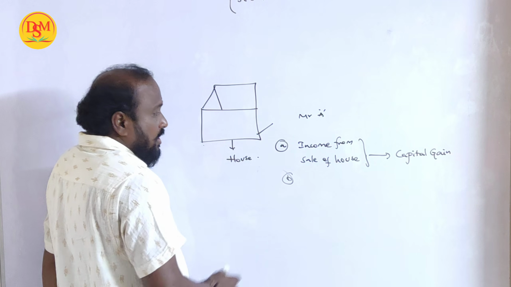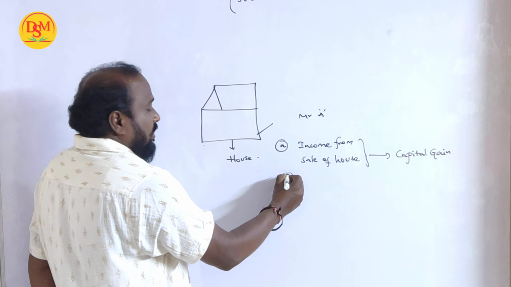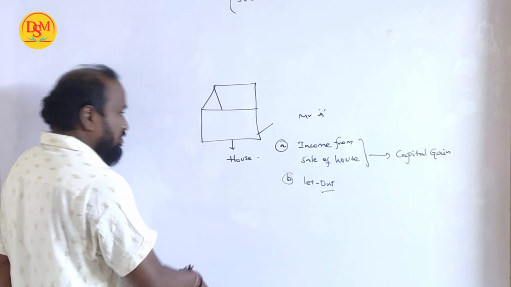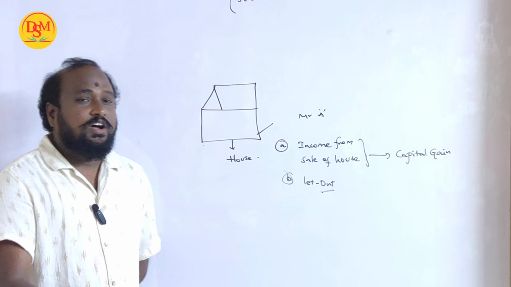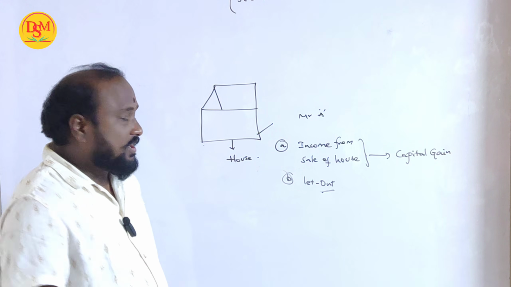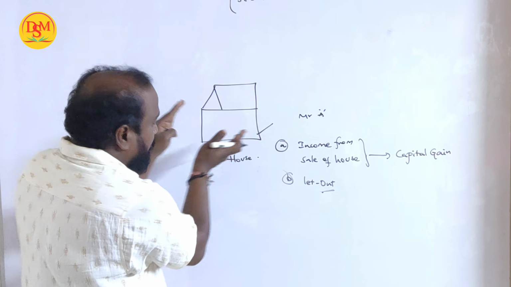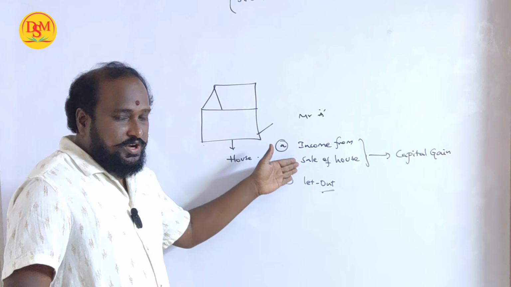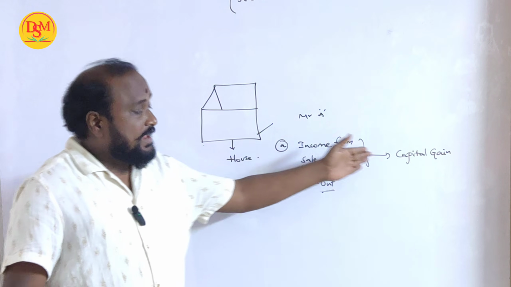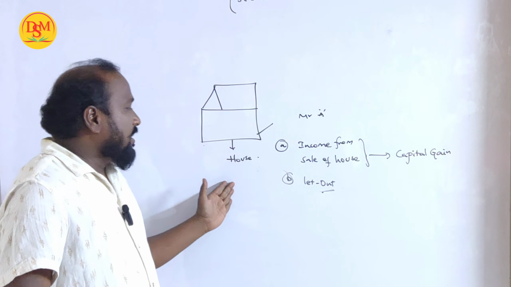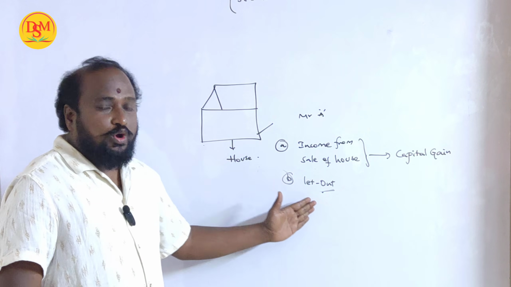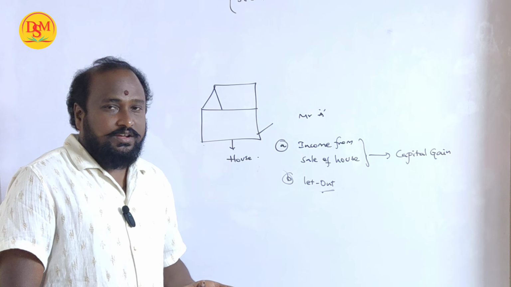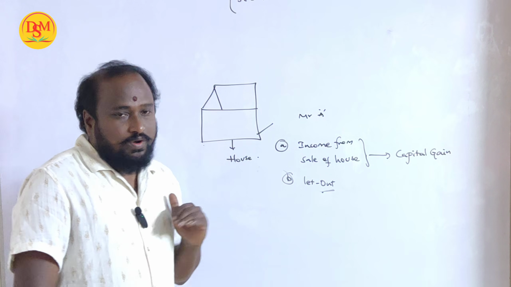And for example, if this house he is letting out, giving on rent, then he will earn more money, right? So it is a source of income. From this same property he can get income in two ways. One is by selling the property, and that comes under capital gain. And if he is letting out the property to some other person, he will receive rent income.